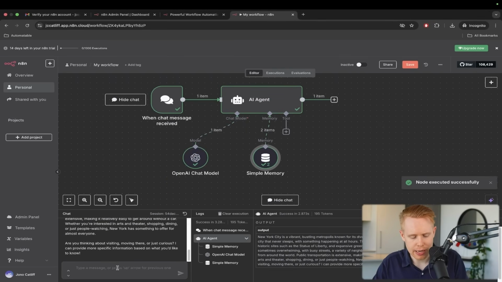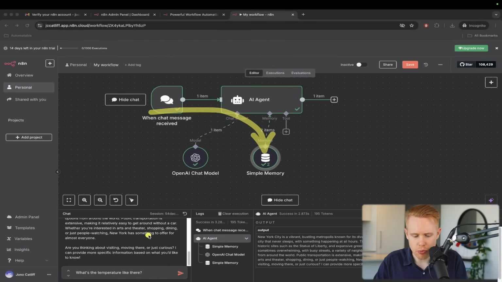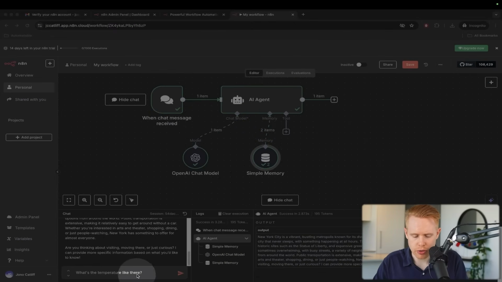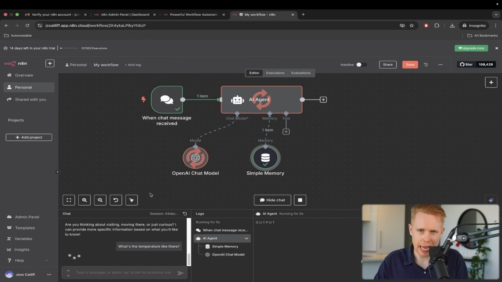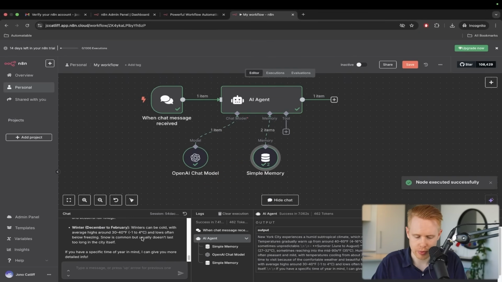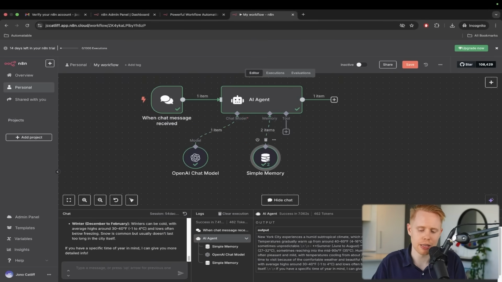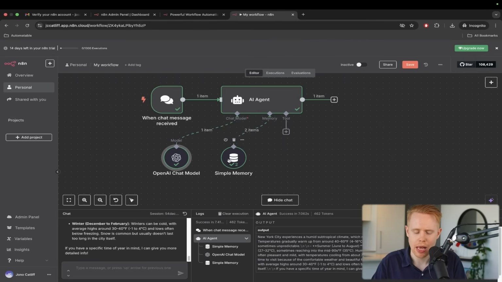And I can follow up and say, what's the temperature like there? And the problem is, if we had no memory, it wouldn't remember what we're referring to when we say there. With New York, it knows because we have a memory of the past messages. If we were to remove this, it would ask, what do you mean there? I don't understand what you mean there. But because it can remember the past messages with the built-in memory, we can see here, right? That's the key characteristic of memory: we're giving it the capability to remember past messages. And so that's part number 2.